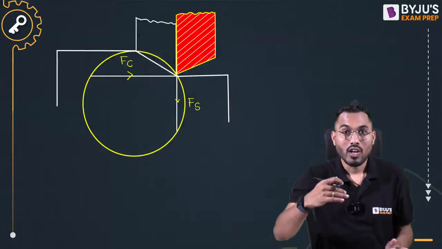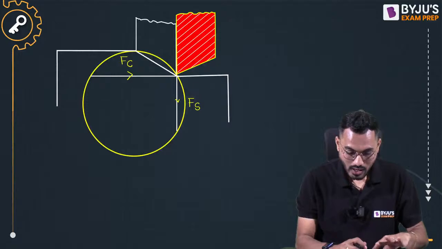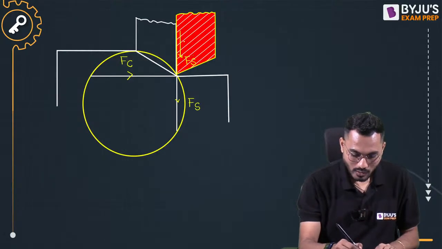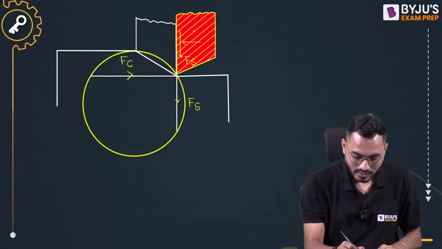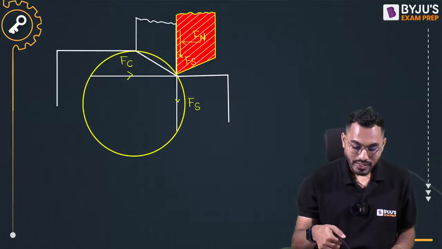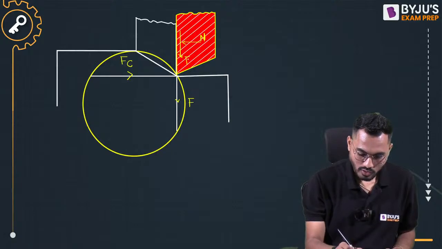Friction force acts in the reverse direction: when the chip is flowing, it is resisting. This is the friction force, and there will be a normal to the friction force, Fn. It can be rewritten as F and N also: F is the friction force, N is the normal force.